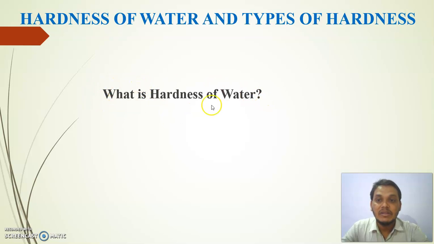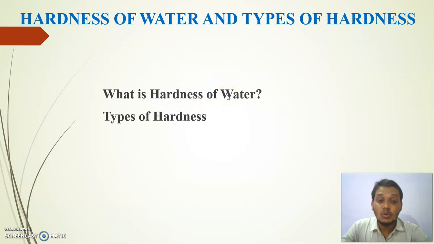What is exactly meant by the hardness of water? Hardness is a characteristic of water and it is due to the presence of dissolved salts of heavy metal ions: calcium 2 plus, magnesium 2 plus, zinc 2 plus, Mn 2 plus, Al 3 plus. Due to this, water becomes hard in nature, right?